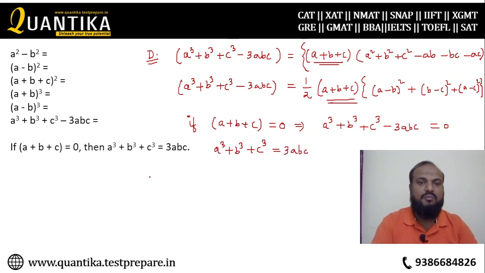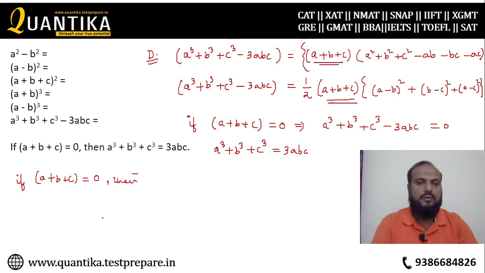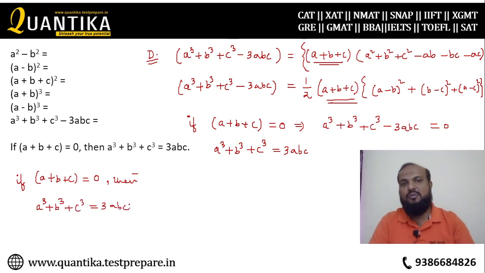So this is the most important corollary. I will repeat again: if a plus b plus c is equal to 0, then a cube plus b cube plus c cube is equal to 3abc. Very famous formula, almost used in all the exams.